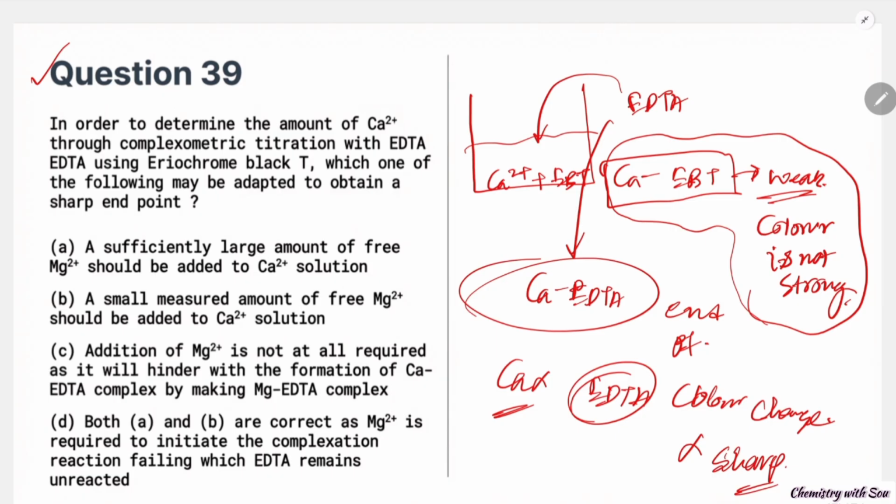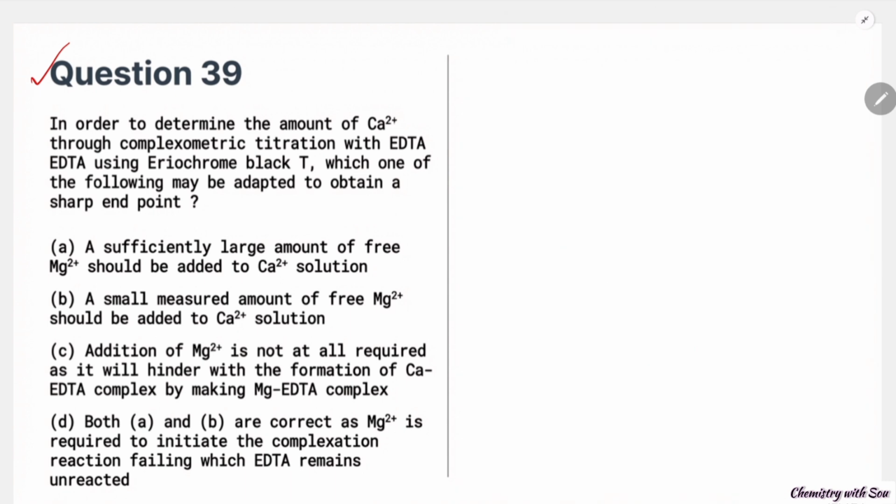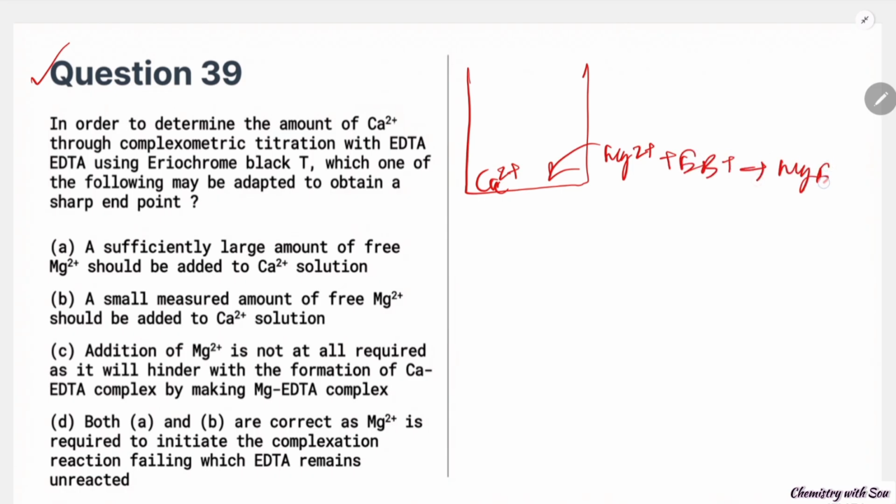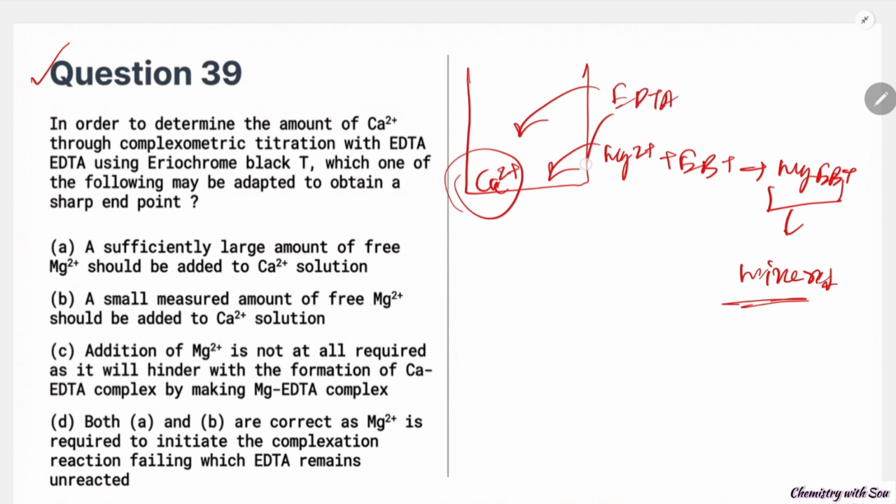So to avoid this, along with Ca2 plus we add some Mg2 plus, and this Mg2 plus with EBT will form a stable complex, Mg-EBT, and the color of this is wine red. So this is a good visible color. On the other hand, the calcium is free for binding with EDTA, so Ca-EDTA will form.